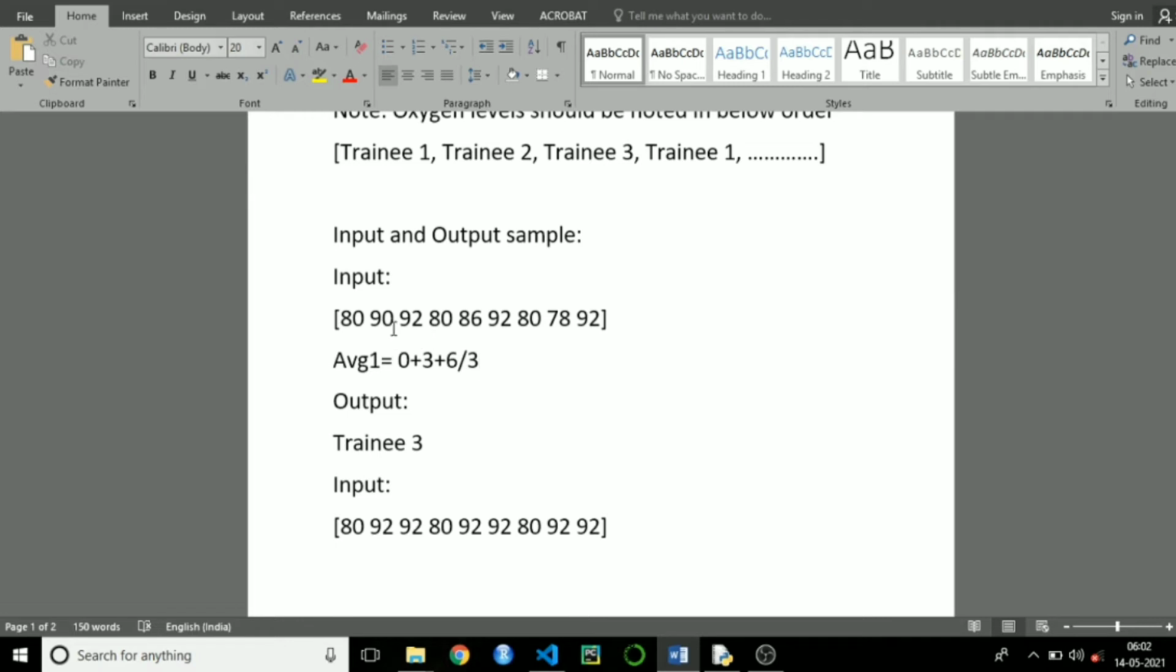So here you can see the average of trainee 3, that is 92. You can clearly see after first round he has oxygen level 92, after second round also 92, after third round he has 92. So finally, if you take the average of 3 rounds, the output will be 92 only. So the output of third trainee is maximum in this case. That's why it's printing trainee 3.